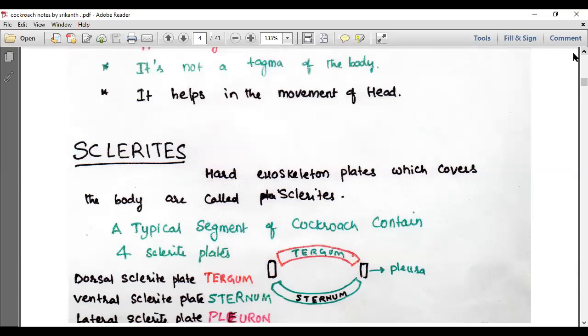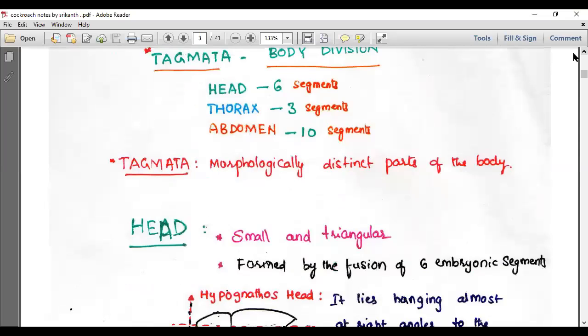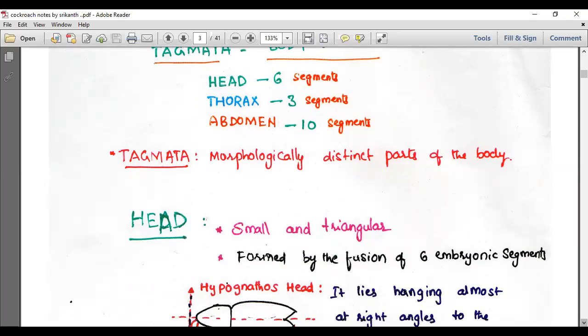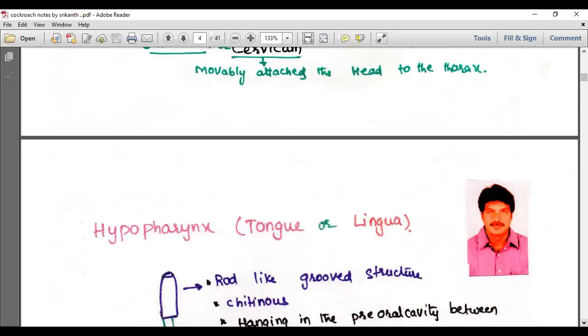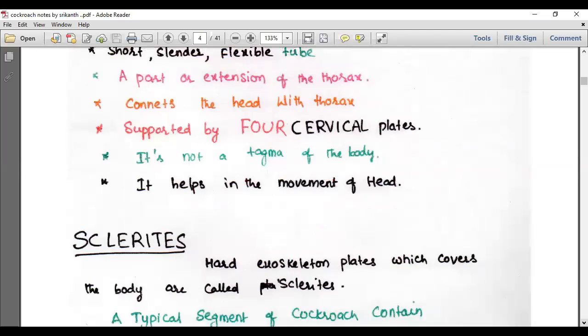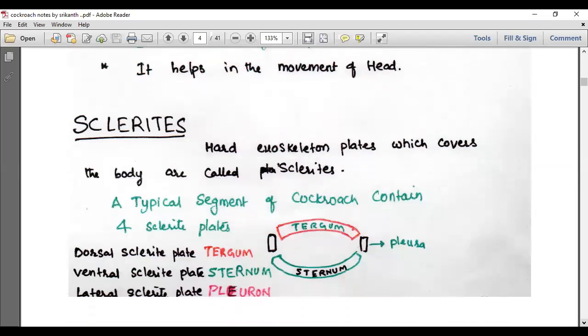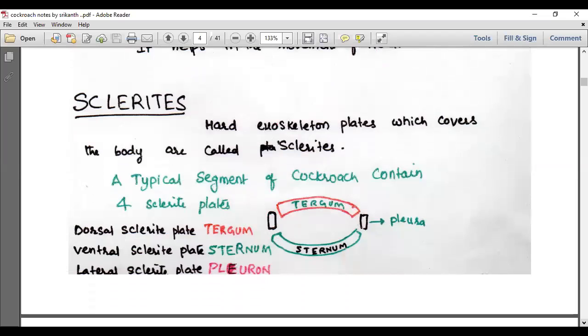Let's take a look how many segments are present in the cockroach. What we said, head is having 6 segments, thorax is having 3 segments, abdomen is having 10 segments. And just take a look back again what we said in the sclerite plates. Each segment, a typical segment of the cockroach contains 4 sclerite plates. That means if you take thorax, how many segments are present in the thorax? 3. That means how many terga can be expected?